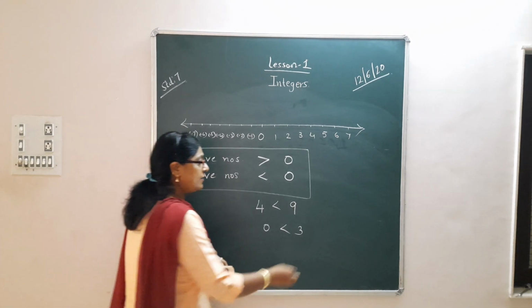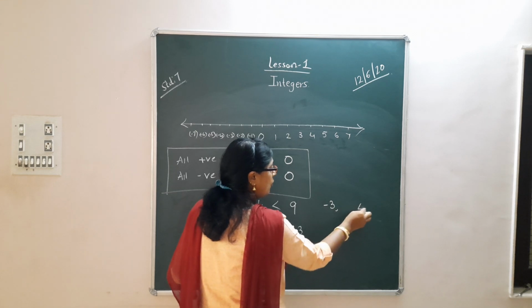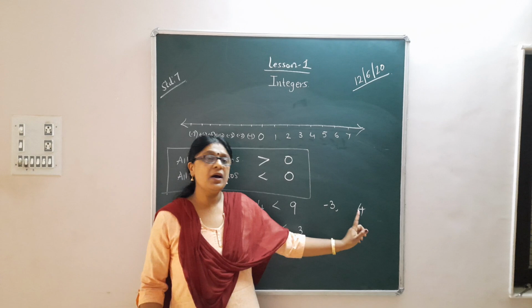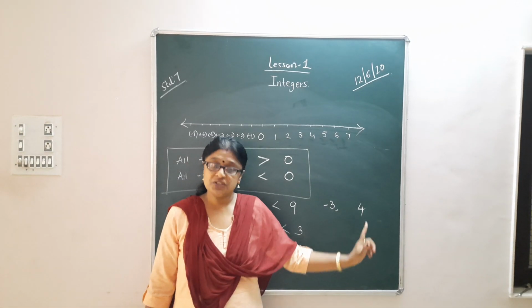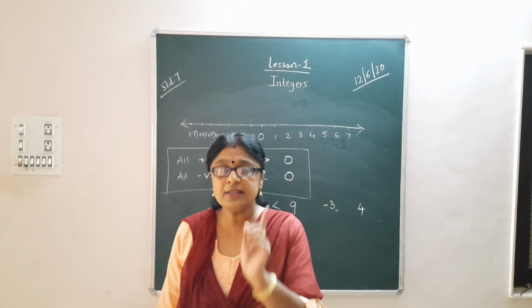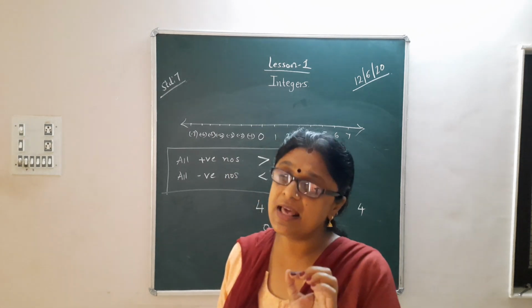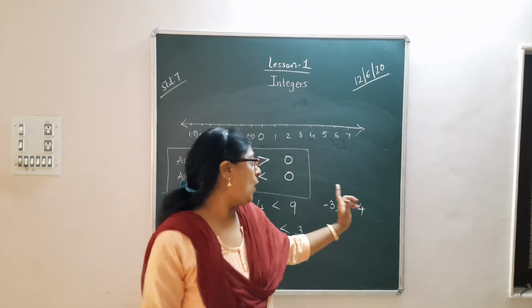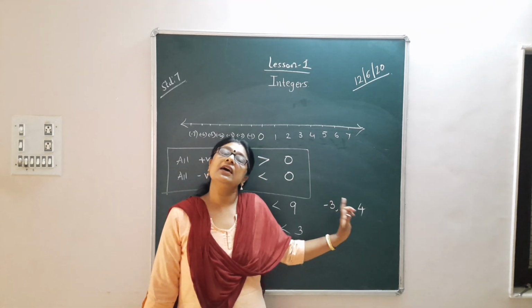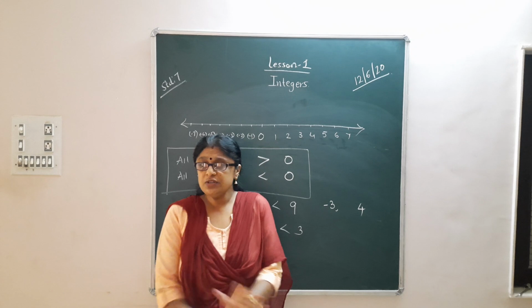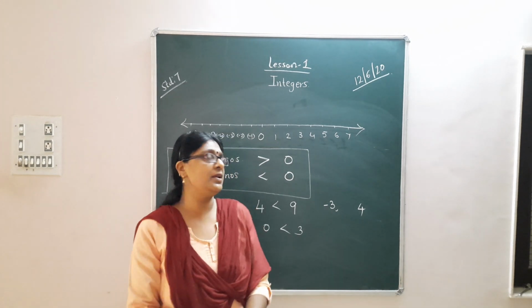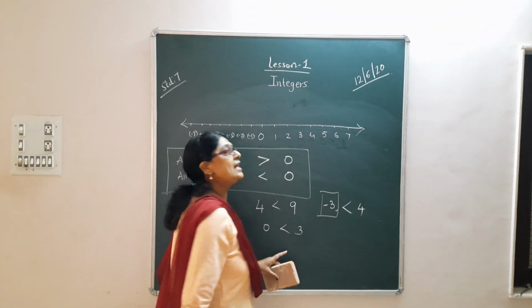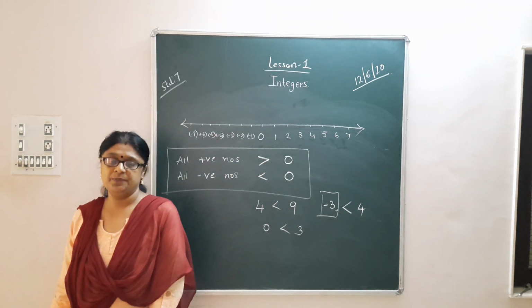Now if I give you minus 3 and 4, one is a negative number and one is a positive number. Children, please remember, all the negative numbers are less than 0 and positive numbers. You don't have to look at the number itself. Directly, the negative number will be less than the positive number.